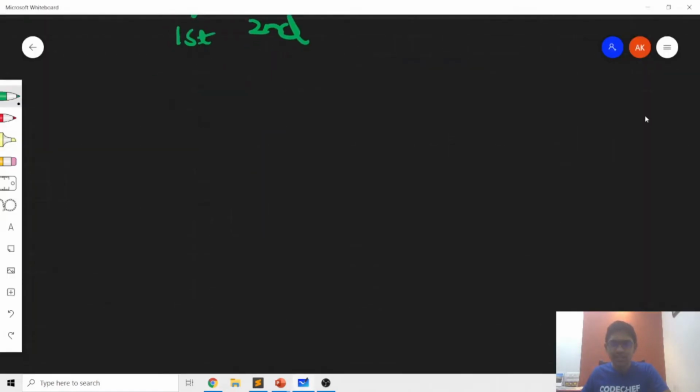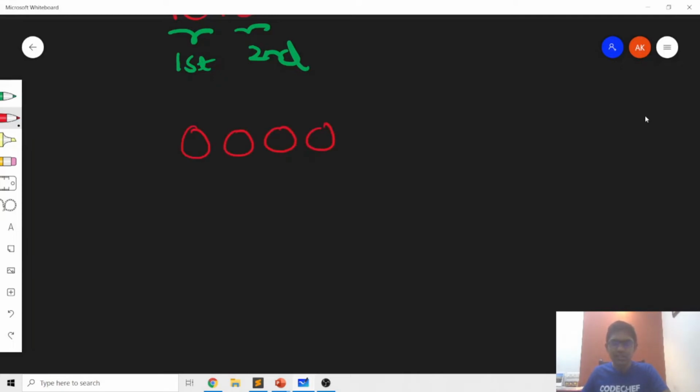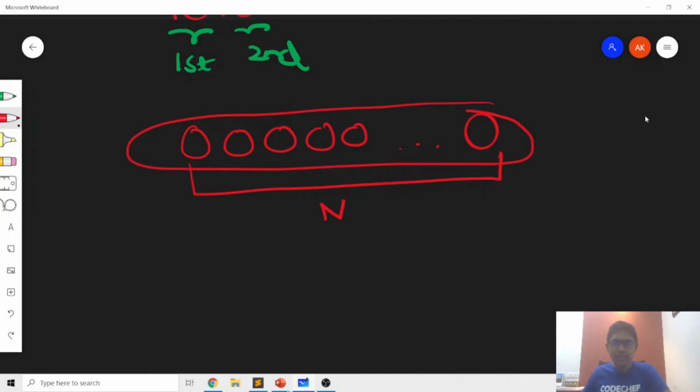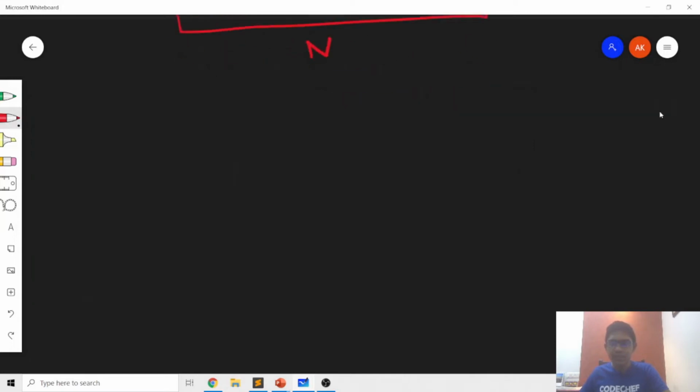So let's consider that simpler problem. Let's say that the string of length n just had all zeros for a simple example, and this is a simplification of the problem because the final solution is just going to be the sum over all these segments.